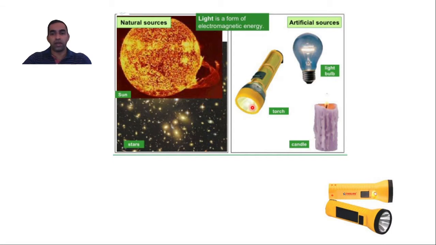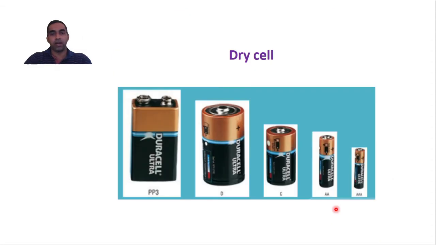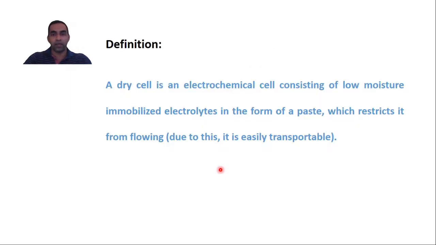So how does this torch work? It is a stored form of electricity, right? It contains something called a dry cell. You must have seen these cells of different sizes, of some company, the Duracell maybe, AAA, AA, C, based on its size. You get different kinds of dry cell. Now what is that dry cell?